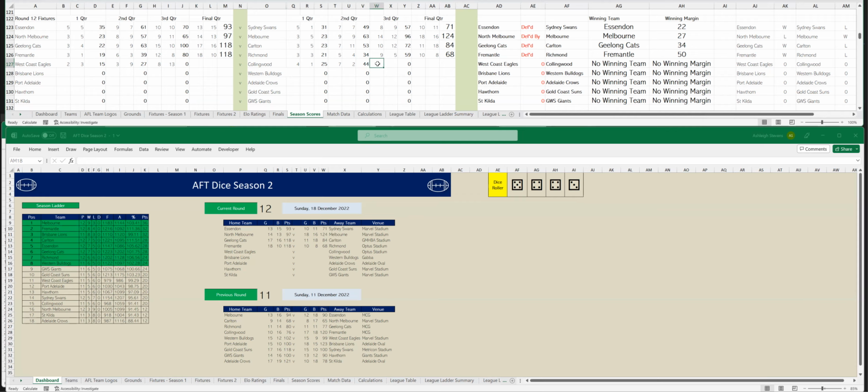To Collingwood, 4 goals, 3, so that's 11 goals, 5. And at three-quarter time, Collingwood are leading by 10 points. All right, let's go to the last quarter. West Coast have kicked 4 goals, 1, so that's 12 goals, 14.